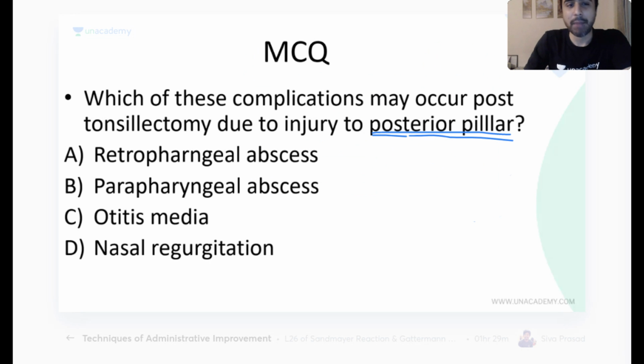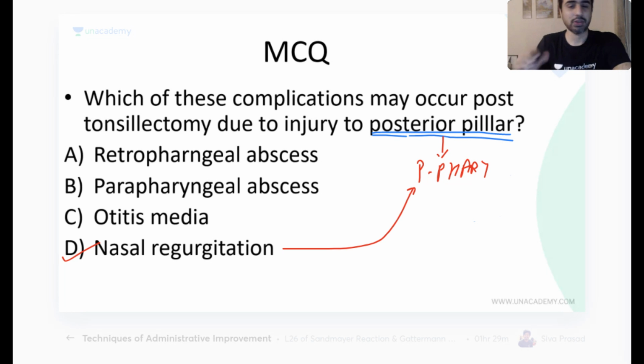So if the palatopharyngeus is injured, what will happen? Nasal regurgitation. All of these can be potential complications of tonsillectomy, but nasal regurgitation should not happen. If it has happened, that means the ridge is damaged. Ridge is damaged means palatopharyngeus is damaged, which is the posterior pillar of the tonsil.